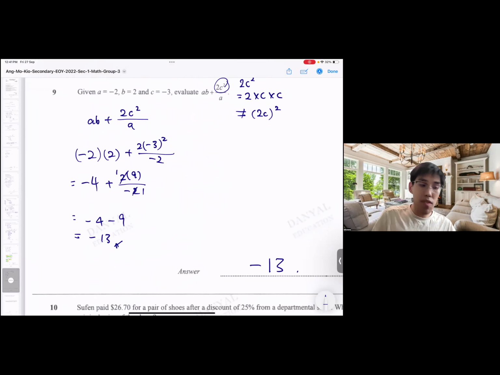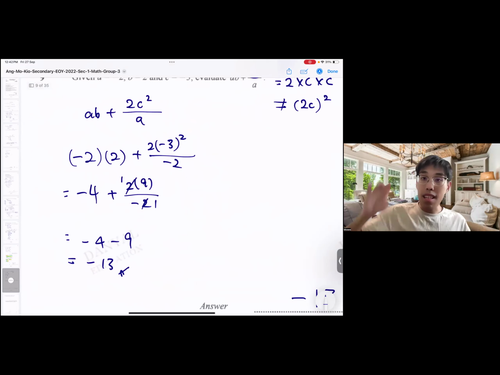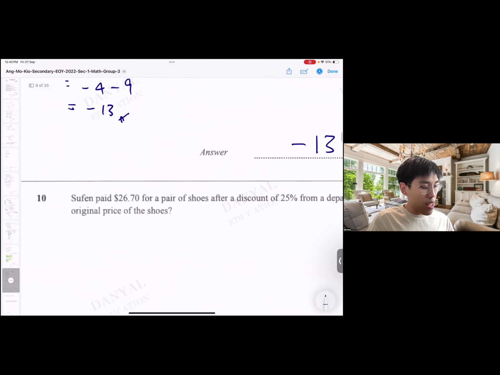So you see, just solve like that. Slowly solve, numbers group together. Think through. Don't punch everything into the calculator. Really, legit. Sec 1, actually the whole paper don't need calculator except for your volumes and pi stuff. Otherwise, don't need calculator. So stick to subbing in numbers step by step, systematically. Presentation.